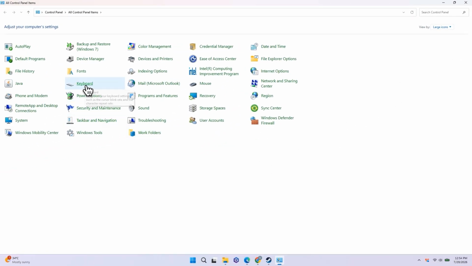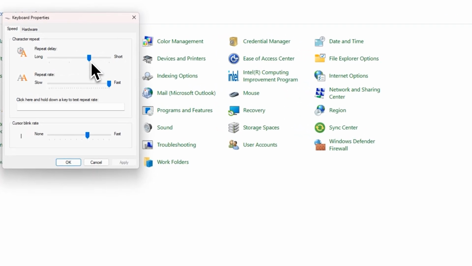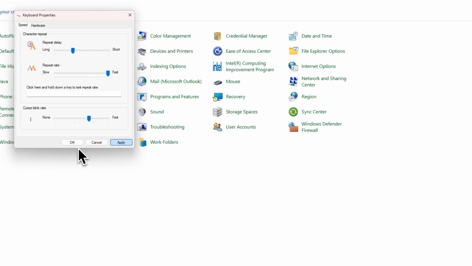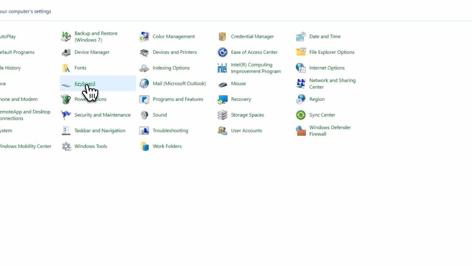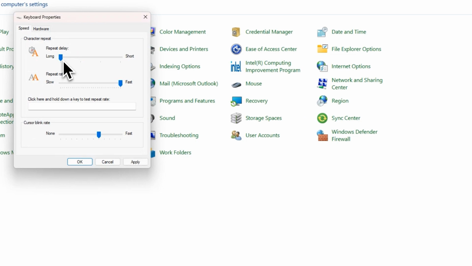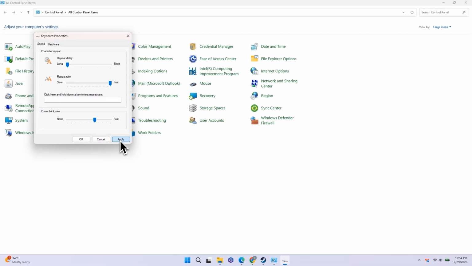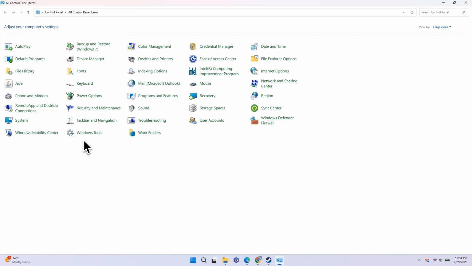Now, click on Keyboard. Under the Speed tab, reduce the repeat delay to around the second bar, then click Apply and OK. If the issue is still there, go back to the keyboard settings and move the repeat delay all the way to the left. Also, make sure the repeat rate is set to fast. Then click Apply and OK.